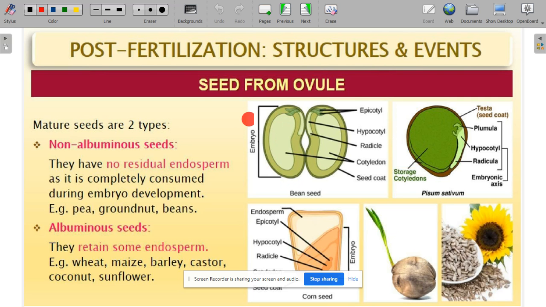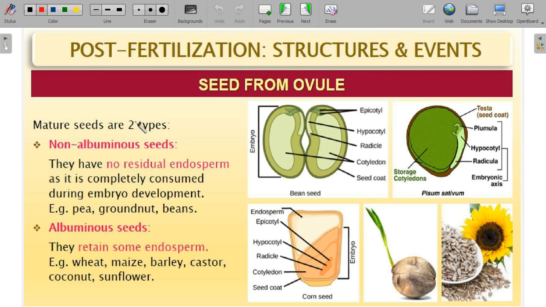You have learned about the embryonic axis: the epicotyl terminates at the shoot tip, and the hypocotyl terminates at the root tip called the radicle. We have two cotyledons, which give nourishment to the developing embryo. And we have the seed coat: the outer integument and inner integument transform into the seed coat, called testa and tegmen. About that, we're going to have a look.